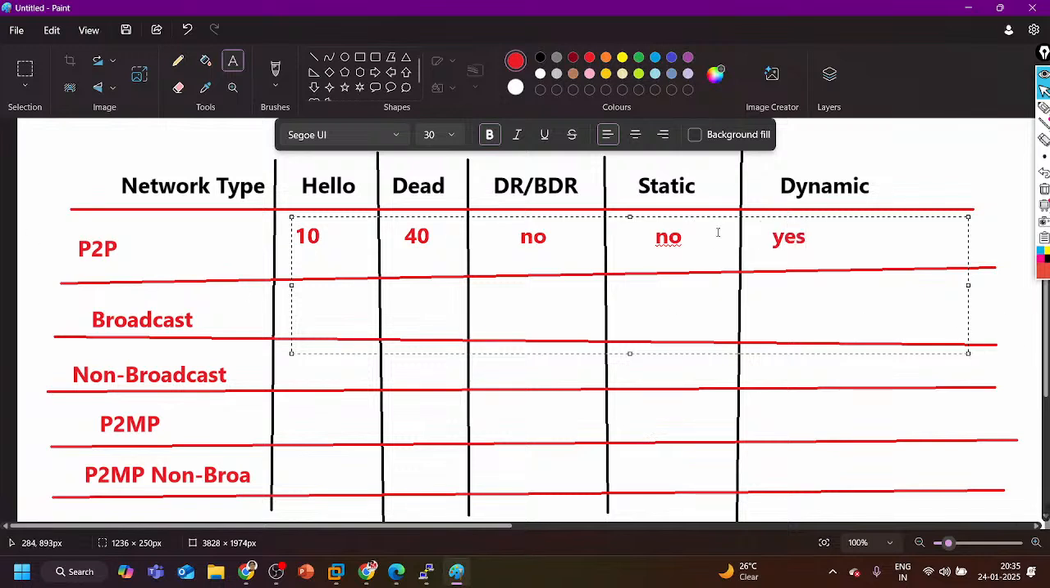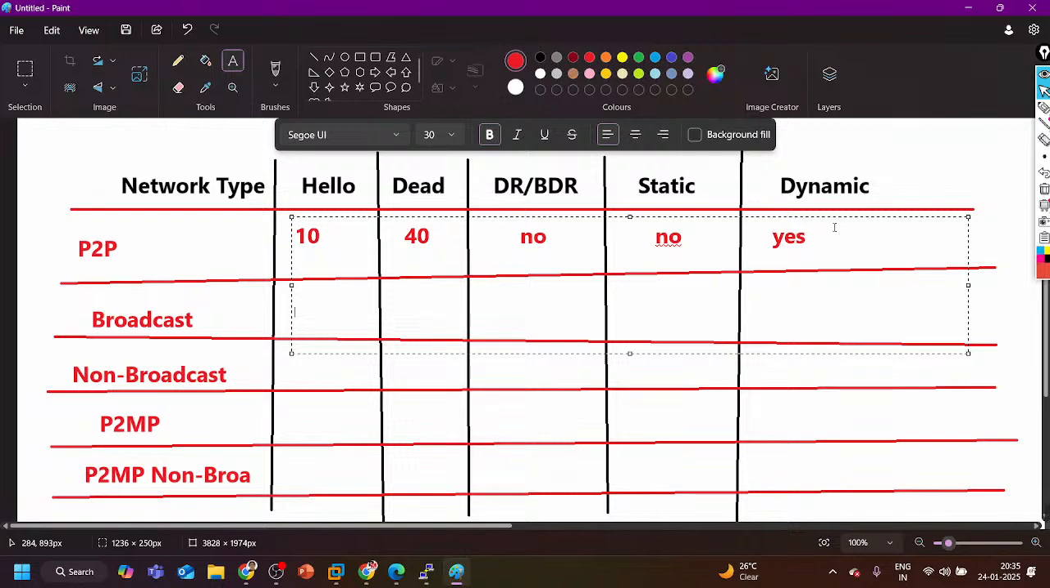In point to point, we'll have dynamic neighborship. A static neighborship is not possible. We cannot configure it even. The DR and BDR are not required, it will not be there in the point to point network type. In broadcast network type only, a router will perform DR and BDR election.